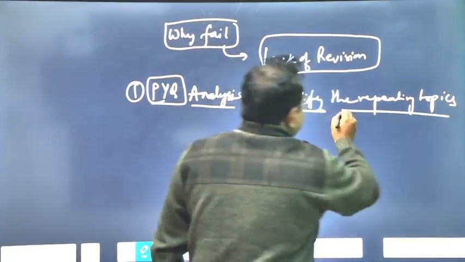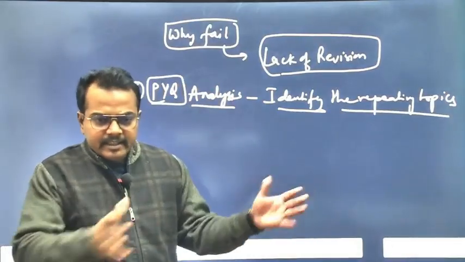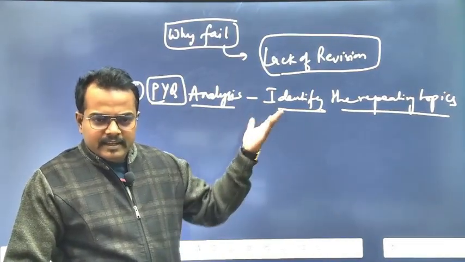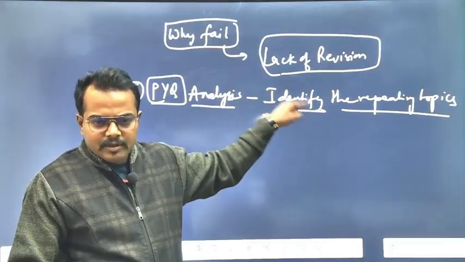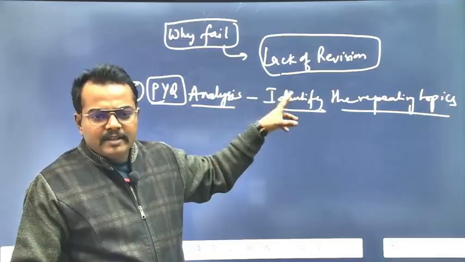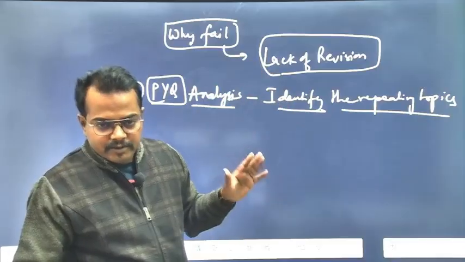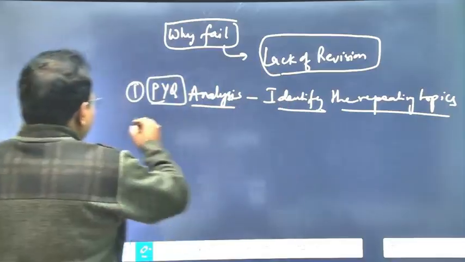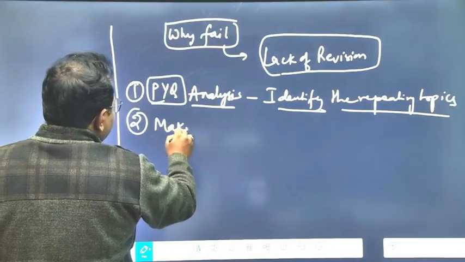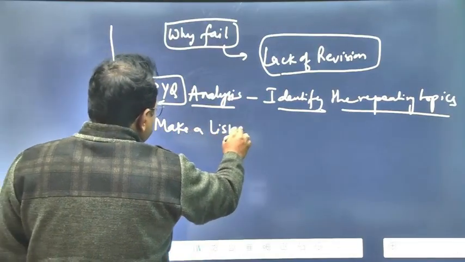Identify which topics are more likely to get repeated in all the exams. In the last class I told you that you have to find all the repeating topics. Once you get all the topics listed, in the second stage you make a list of all the topics.